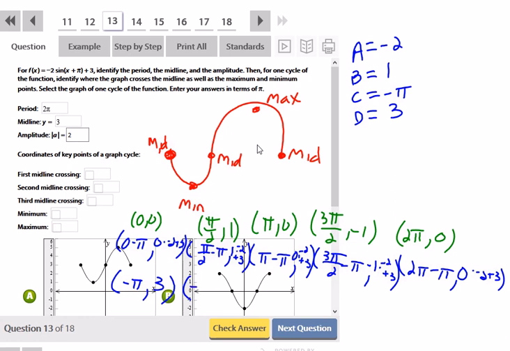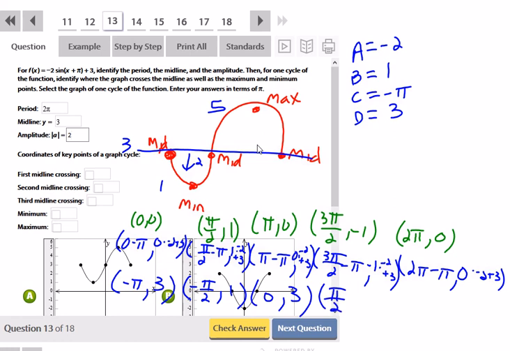Pi minus 2 minus pi is -pi over 2. So -pi over 2, and then positive 1. If my middle is at 3 and I go down 2, then I'm going to end up at 1. So we know that the highest we're going to end up is 5. Pi minus pi is 0, comma, and then here we end up with 3. 3 pi over 2 minus pi is pi over 2.